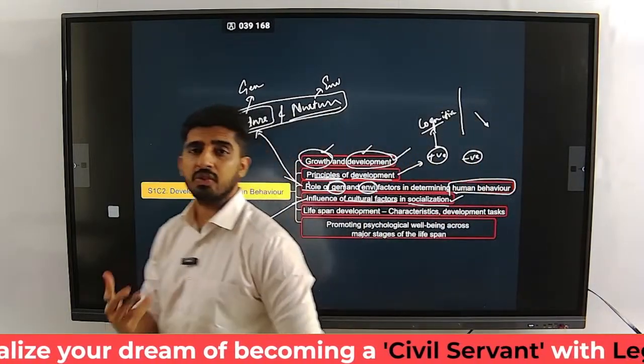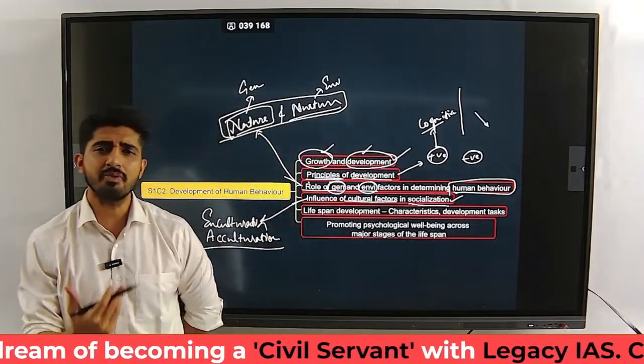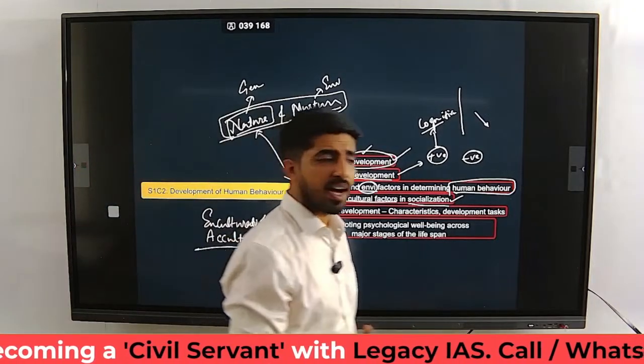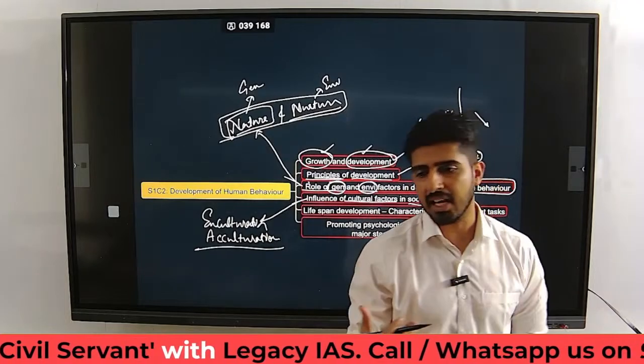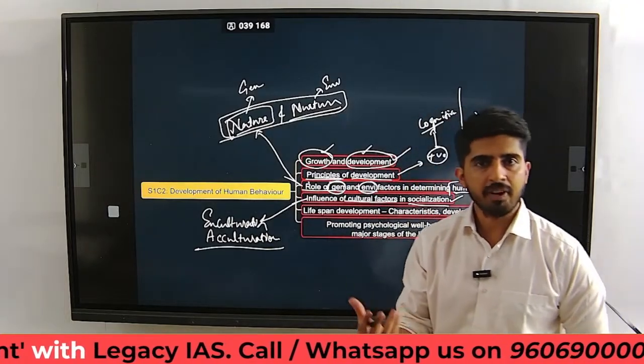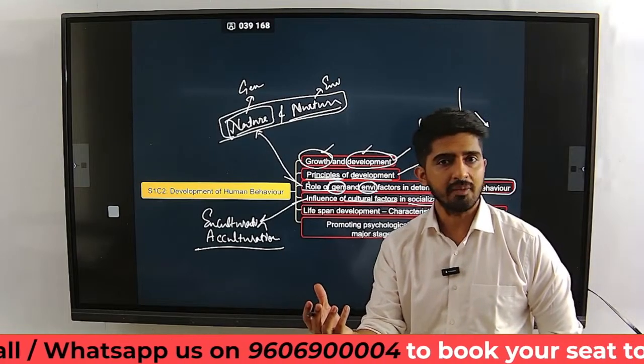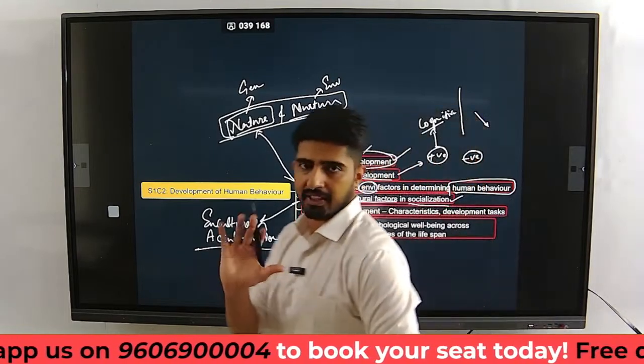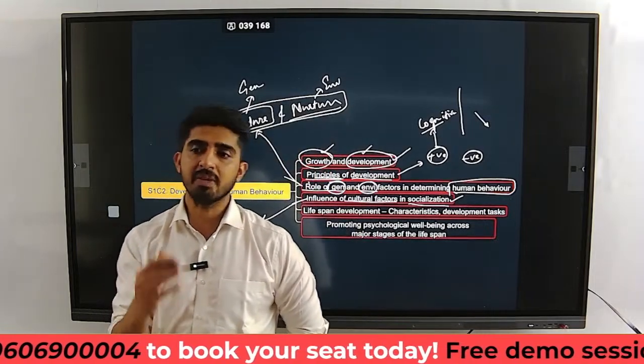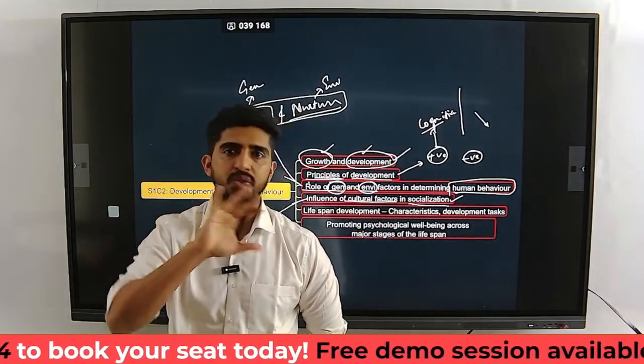What is the process of socialization itself? Socialization is a very simple process, or if I want to define it, I would say learning from the society all the aspects of that particular society without much effort. You don't put in the effort. Just because you are a part of that society, you learn those things.